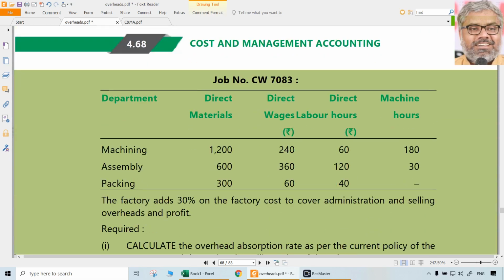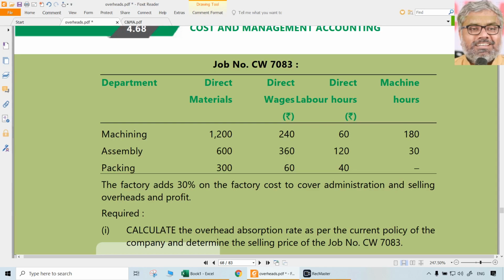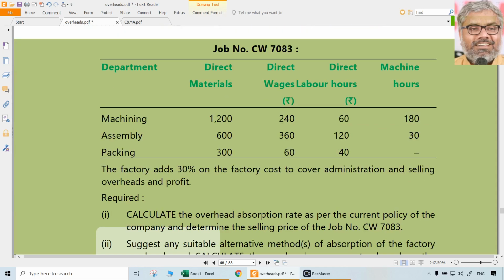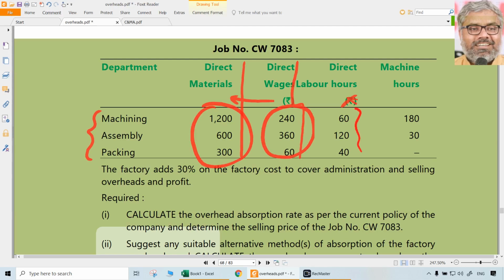And what is this job? Whatever, job number CW7083, some code they have. So what is the cost that they have actually incurred on the basis of direct materials? This is rupees. Once again, it should be here. This should not be there. So direct wages also is rupees. So these two are rupees. These are number of hours. Okay, this is related to the job.